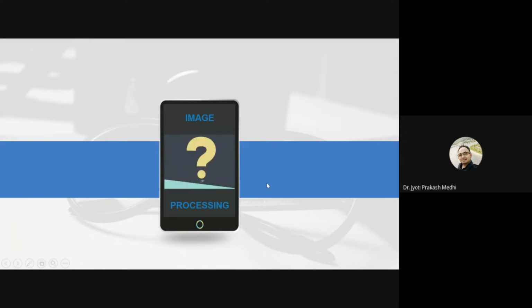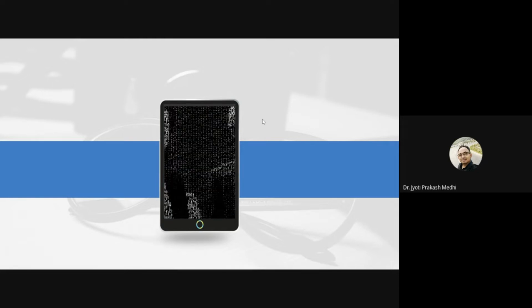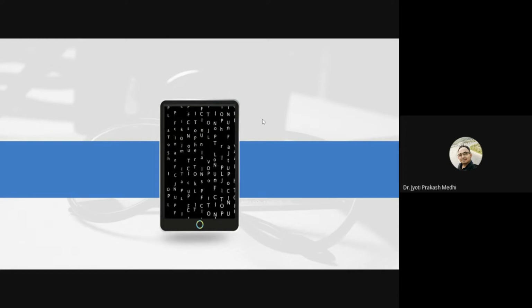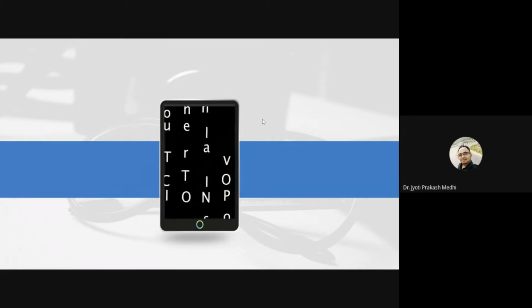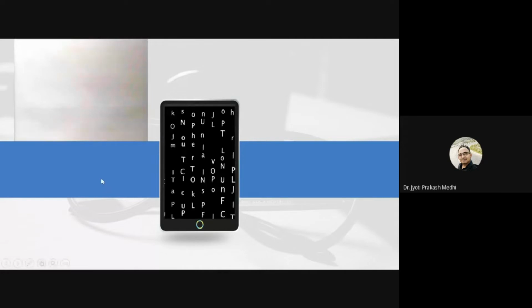I hope there is not a single person who has not used image processing, because starting from our childhood, we are doing image processing. I will show you a few points where we are using those. So what is an image? Image is nothing but a matrix. So before going to that digital part, let me show where we have been using image processing.